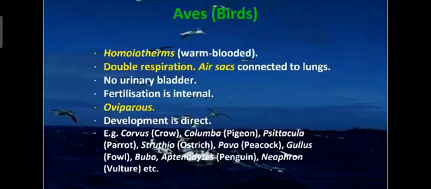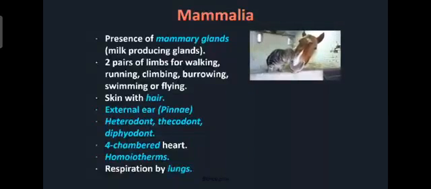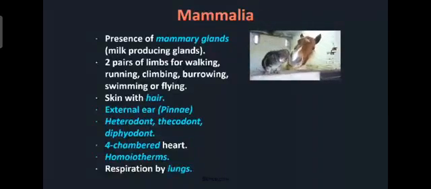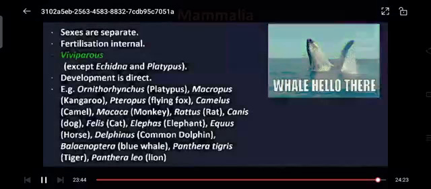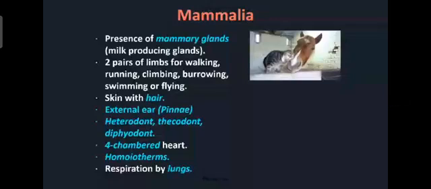Now we'll move on to the next class, that is class Mammalia. So here the class Mammalia, all the mammals. Here you can see horse is there, cat is there in this picture. But human beings also come under the class Mammalia. Mammalia are found in a variety of habitats: in the polar ice caps, deserts, mountains, forests, grasslands, caves, everywhere these are present.